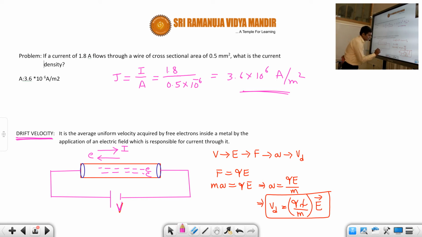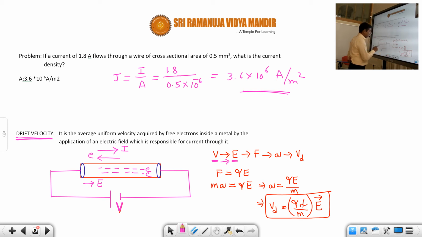So now students, whenever we connect a potential difference of V across a conductor, first and foremost what will happen is there will be an electric field. Okay, so that electric field will be from positive to negative. So now that means when you connect a potential difference, first which one will come? Electric field.